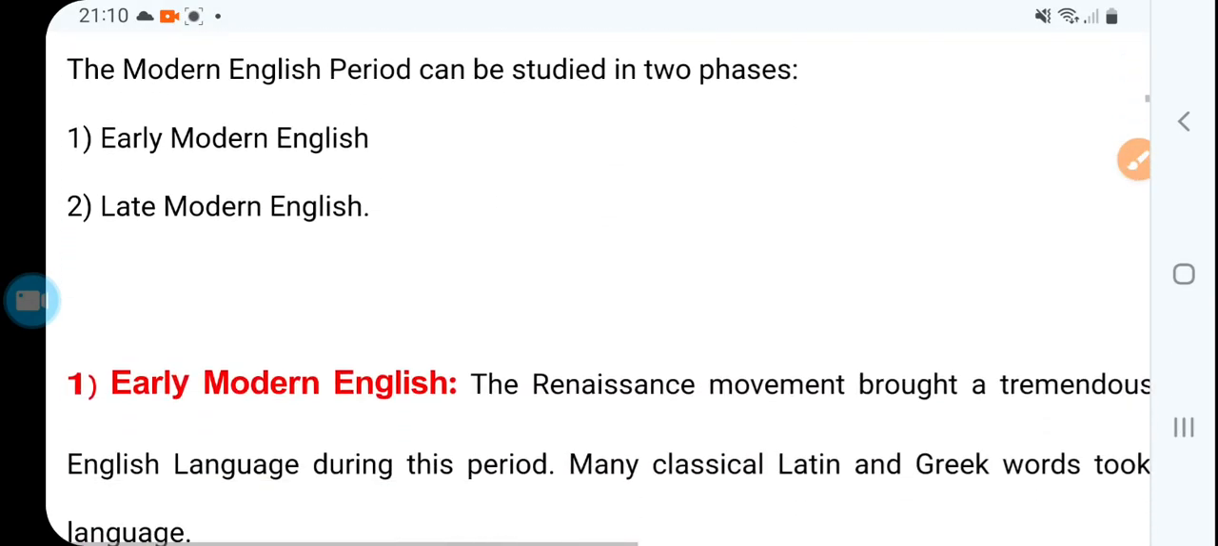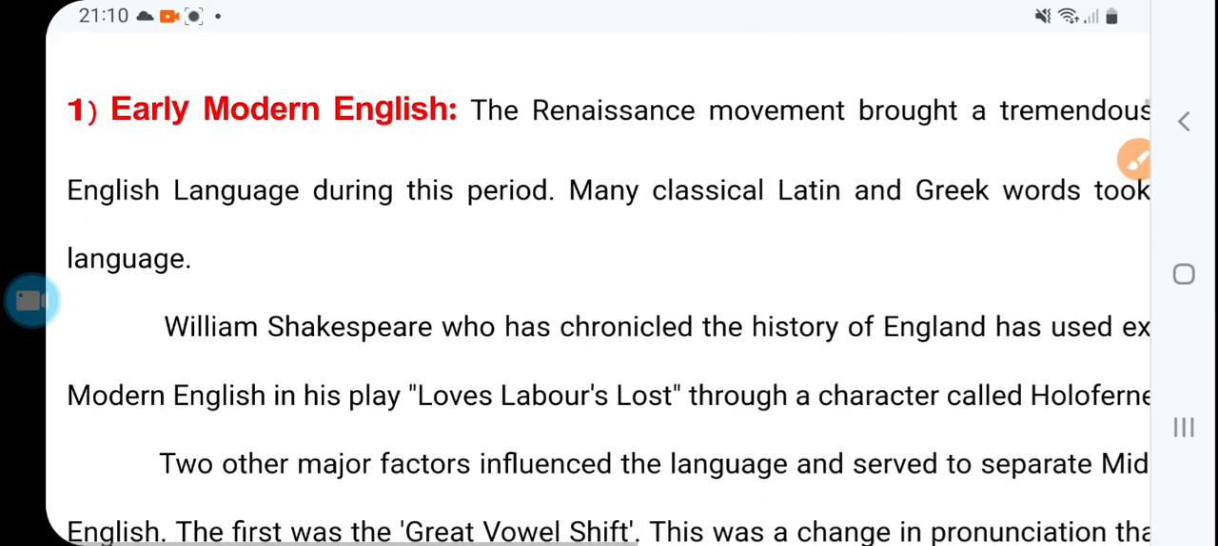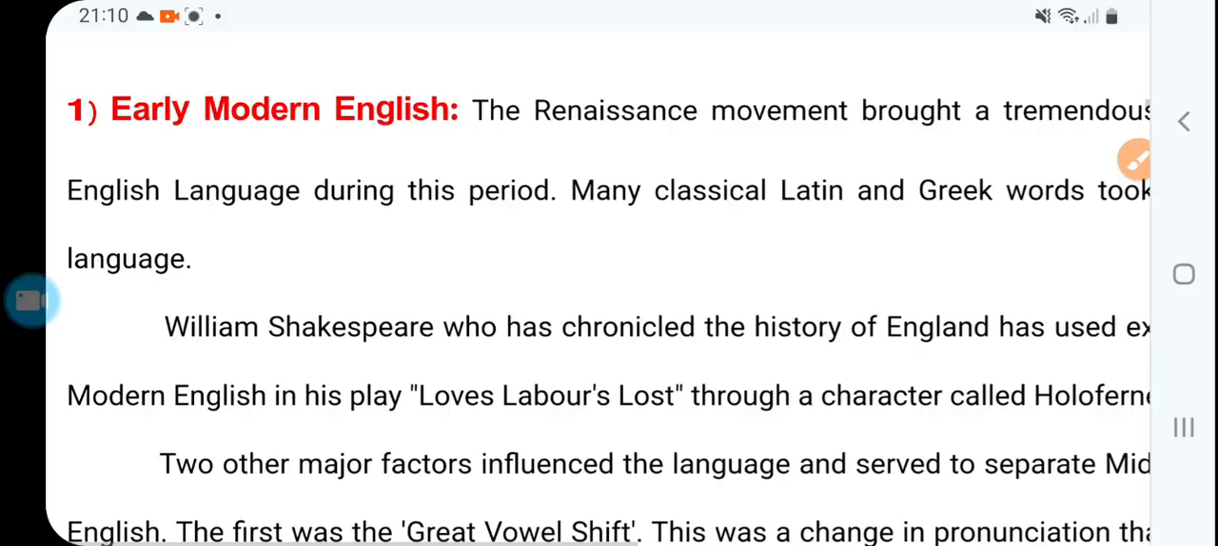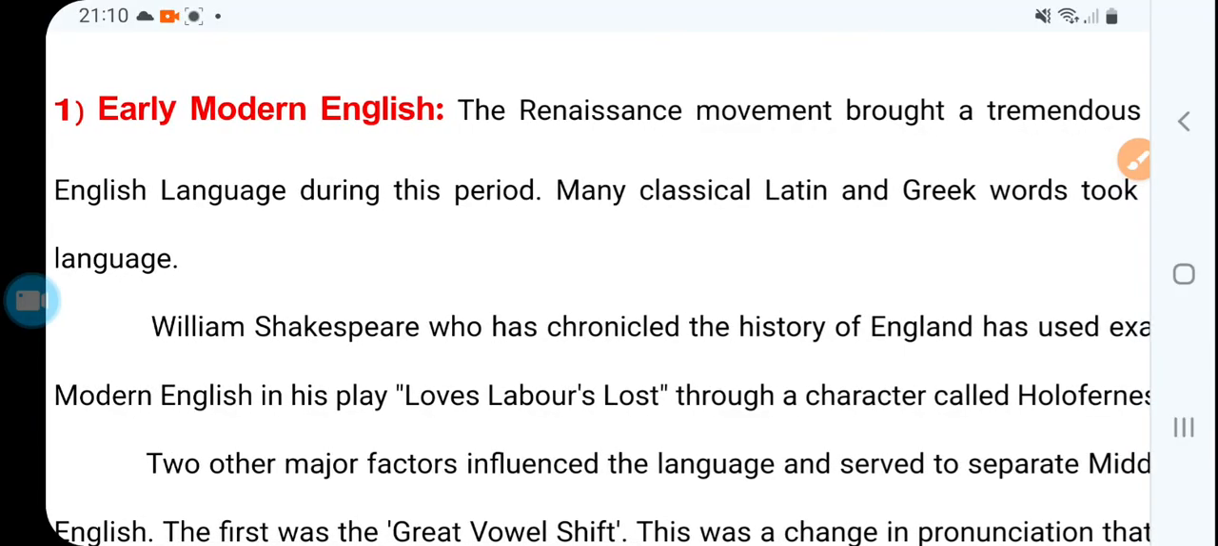Now then modern, so early modern, the Renaissance movement. The third movement, the Renaissance, brought a tremendous change in language. We can see how language changes gradually, every day, every minute. In fact, we can say language changes because of technology, transport, and interaction among many people. So many factors are there, such as the Renaissance movement.